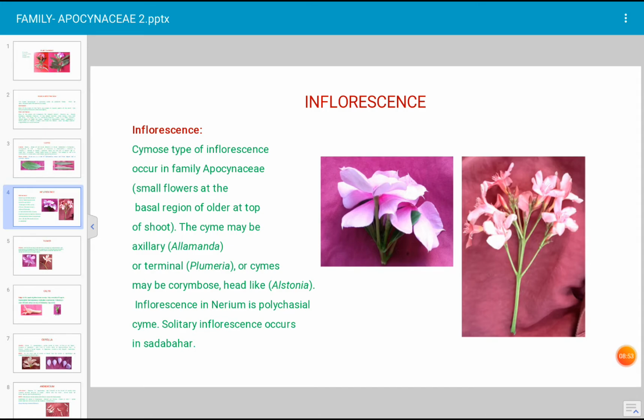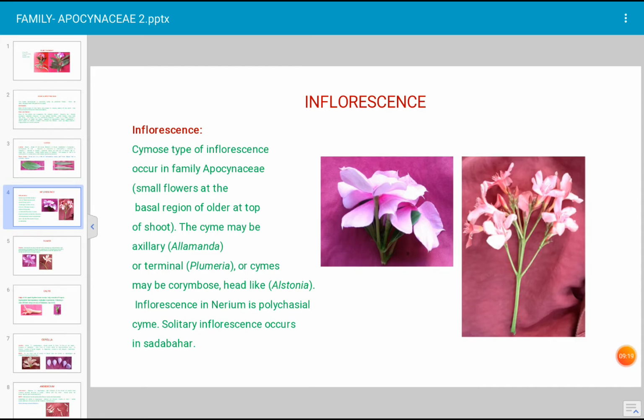And in the case of Alstonia, one more plant of the Apocynaceae family, a head-like inflorescence occurs. It is also known as corymbose cyme. The cyme may be corymbose or head-like in Alstonia. Okay. Inflorescence in Nerium indicum: what type of inflorescence occurs in Nerium indicum?